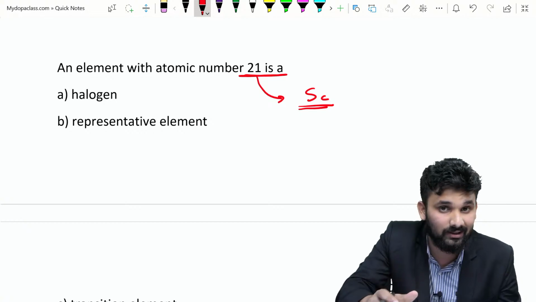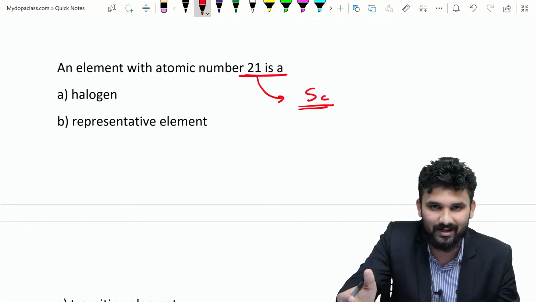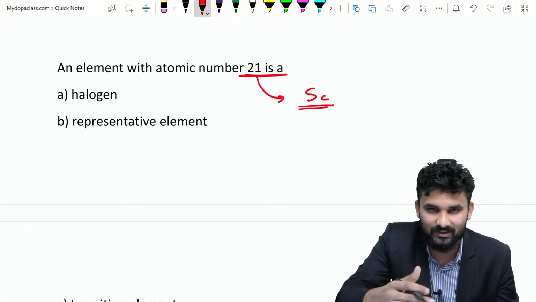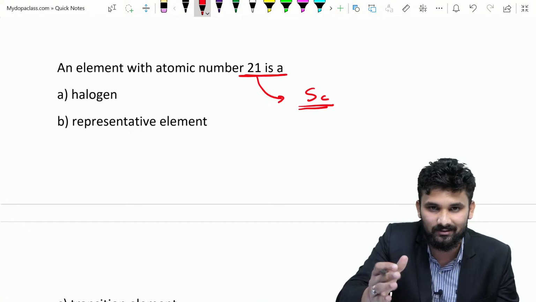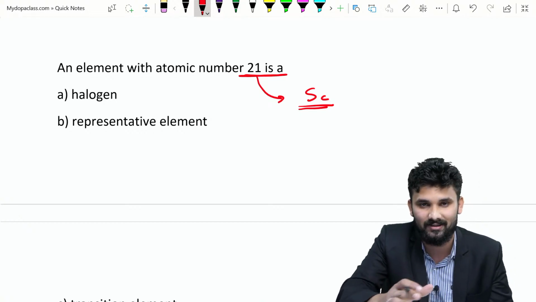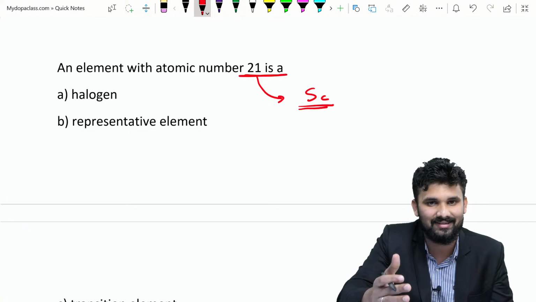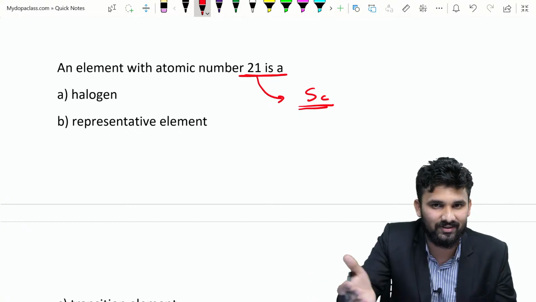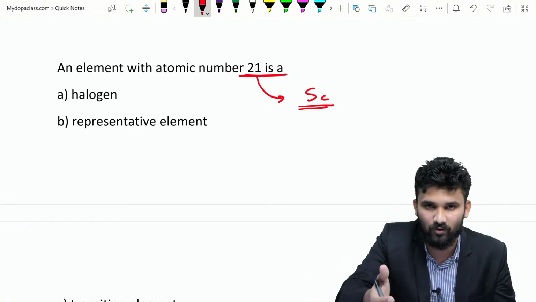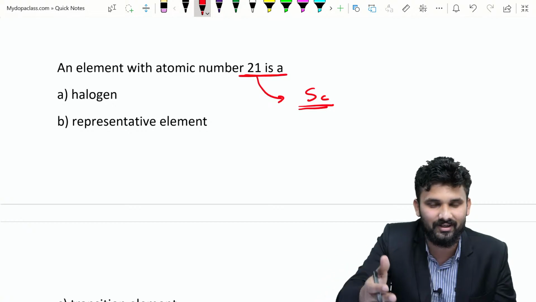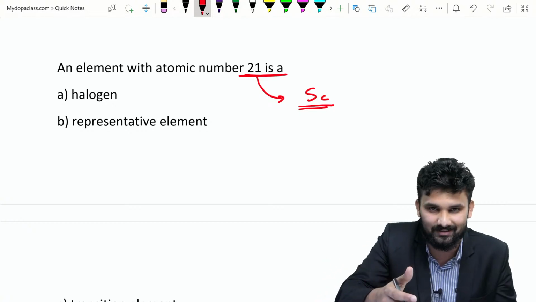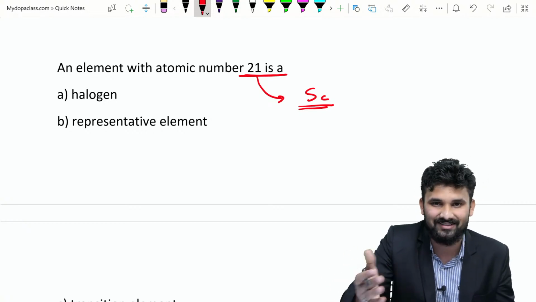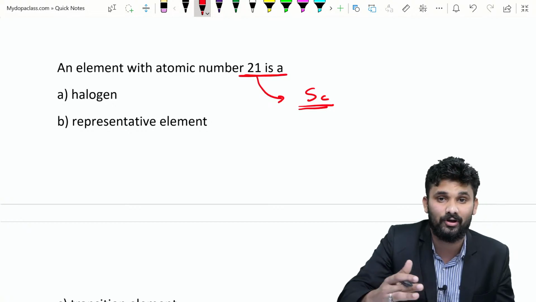The periodic table is very important to study inorganic chemistry. So study the periodic table very well, because after the classification we have a chapter on hydrogen, where we will discuss hydrogen very well. After that there is the S block chapter, where we will discuss group 1 and group 2. Then there is the P block in first year chemistry, where we will discuss group 13 and 14. In second year chemistry, we will discuss groups 15, 16, 17 and 18. And after that in plus two there are the D and F blocks also. So in our first year and second year chemistry we will discuss the periodic table very well.